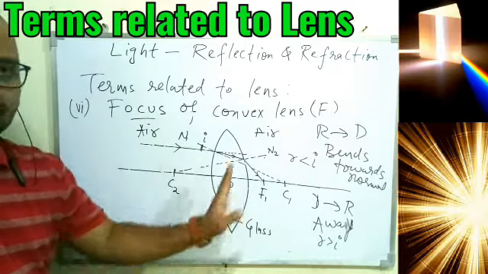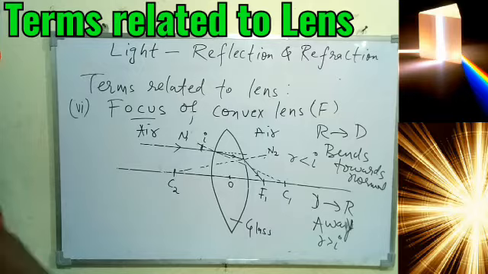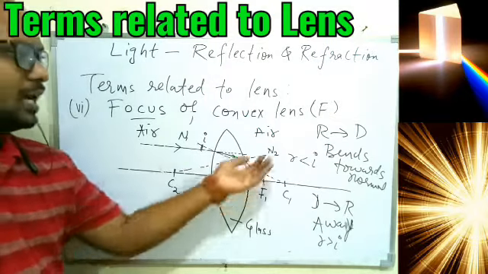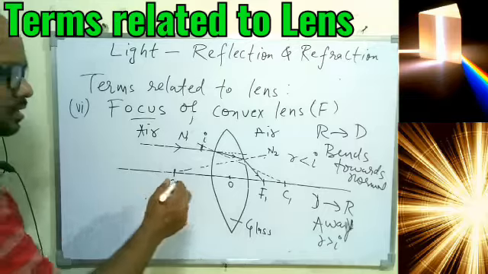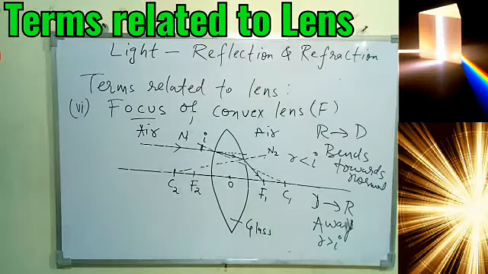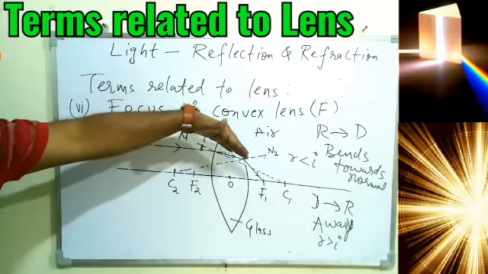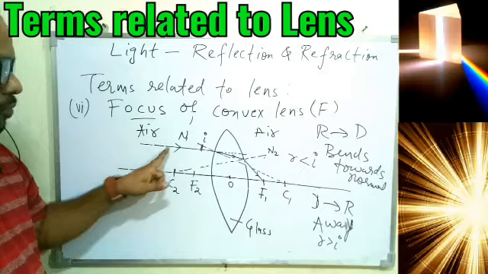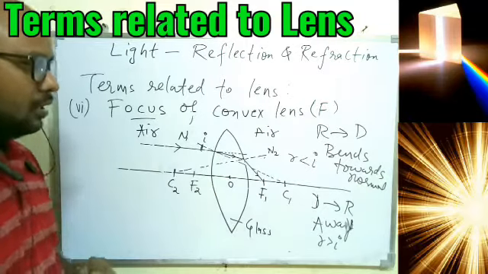So this is the real focus also, because the ray of light will actually pass through this. But we know if the light comes from this side, it will converge on this side. So on this side it will have the focus, and let this be F2. So I hope you understood. First, the light is traveling from air to glass. It will bend towards the normal, and the normal we found from C1. So here it is bending towards the normal.